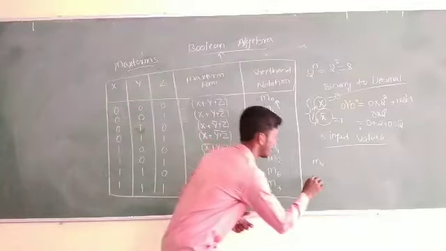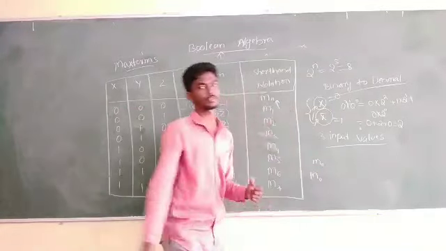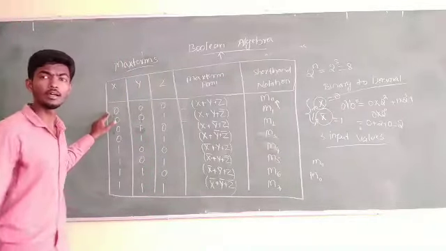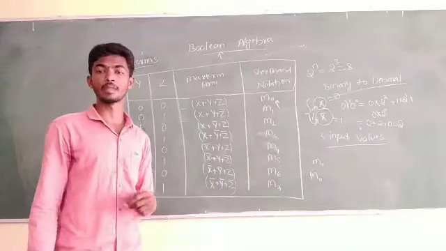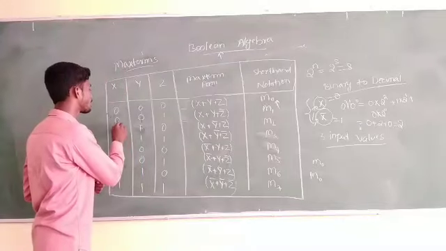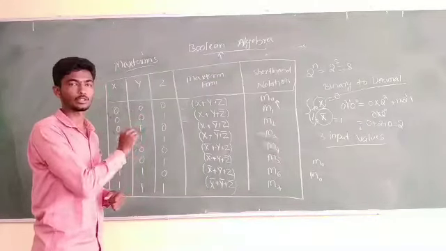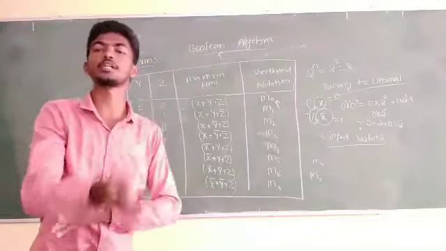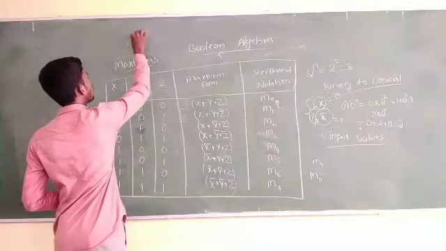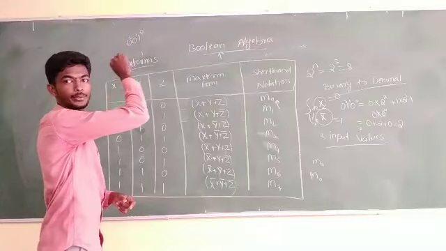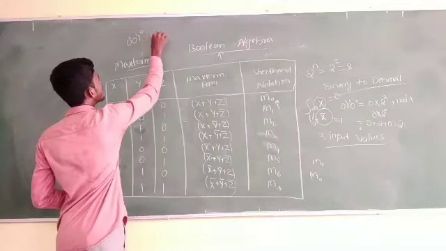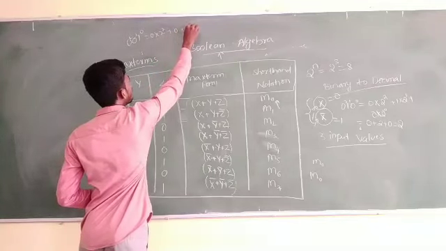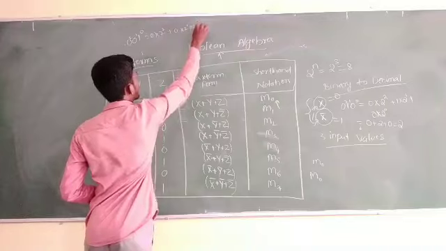That is capital M with a 0 subscript for the first input combination, and the second input combination is 0 0 1. When you convert it to decimal, you get 0 1 2, that means 0 into 2 to the power of 2 plus 0 into 2 to the power of 1 plus 1 into 2 to the power of 0.